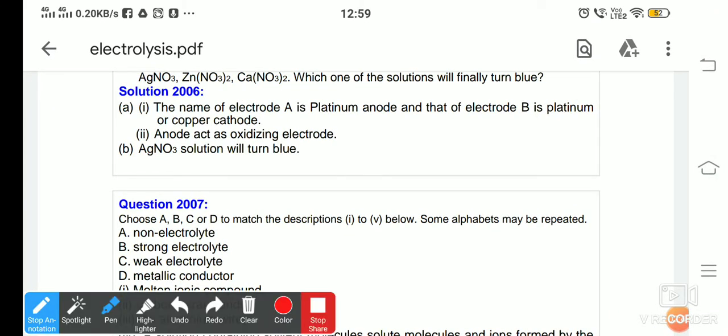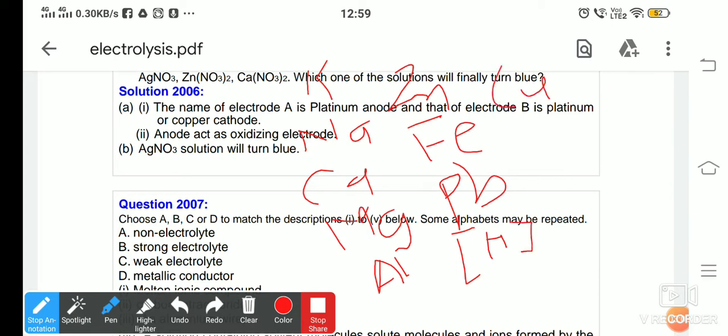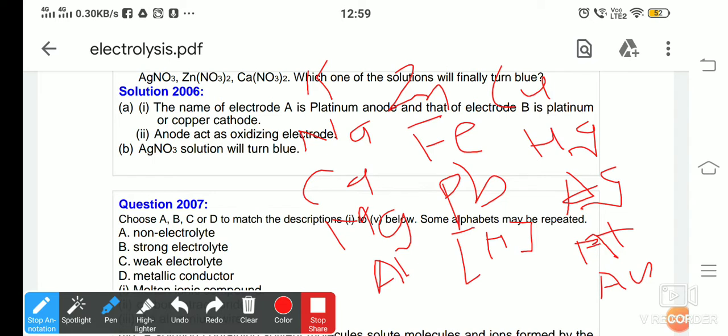We had potassium, sodium, calcium, magnesium, aluminium, zinc, iron, lead, hydrogen, copper, mercury, silver, platinum, and gold.